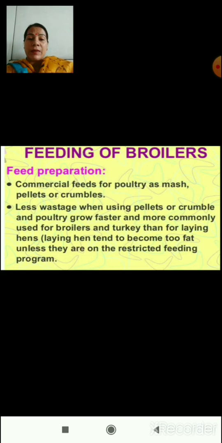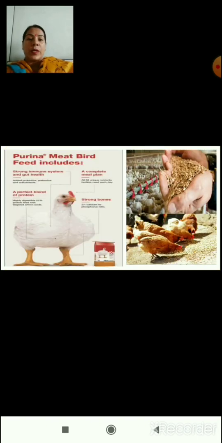Here in this slide we will see the feed of broilers. Feed preparation is commercial feeds of the poultry as mash and pellets and crumbles, and there is less wastage when used as pellets or crumbles, and poultry grow faster and it is more commonly used for broilers and turkey than for laying hens. So here in this slide you can see the form of these pellets which I told you. Its size is like granules or like the grains of wheat.